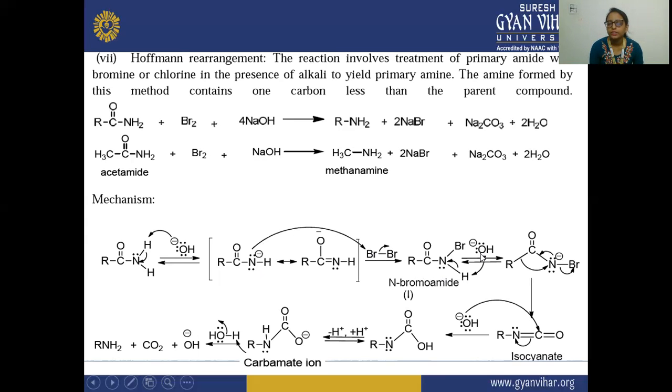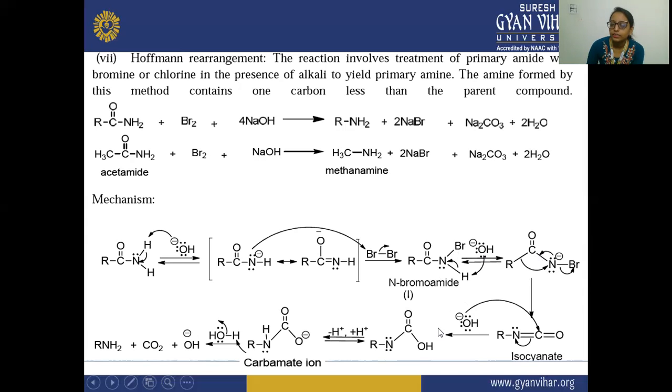After that, again the OH negative nucleophile reacts with this proton, and the nitrogen will withdraw electrons from here. After that, the bromine will also leave with the electrons, and this nitrogen and carbon will form a double bond. So here there is a formation of the isocyanate, the isocyanate is formed.